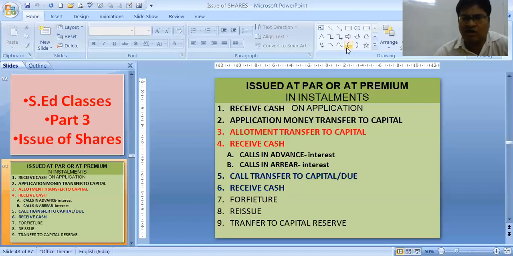It is received cash on application, for that two entries. One, we receive the money, and then we transfer the money to the capital. Then allotment money is transferred to capital, and then we receive cash. There is a problem of calls in advance and calls in arrear. We will be discussing that in the next classes. Next is we receive call money. For the first call money, first you make it due, then you receive cash. When we make due, that is one entry, then we receive cash, the other entry. Similarly, we have bifurcated our installment into three parts: application, allotment, and calls.